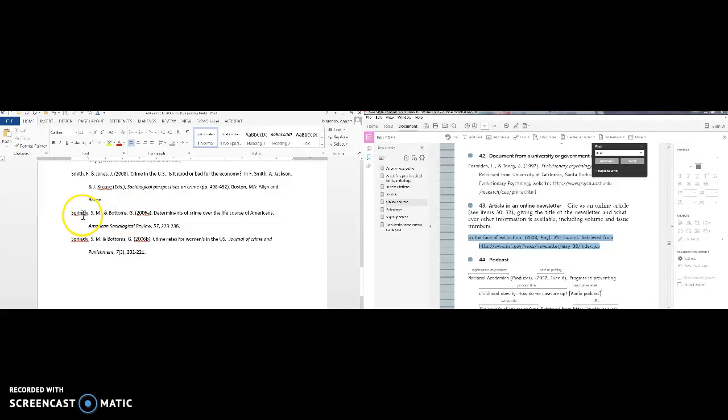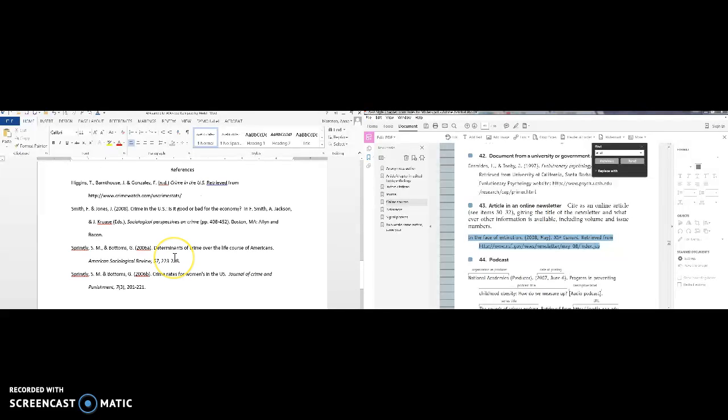Now, let's say this was Springley and Bottoms, and then we had another one that was Springley and Bottoms and Marenko. Springley and Bottoms would go first, and nothing would go before Springley and Bottoms and Marenko. That would also change even if they were both 2006. I'd have Marenko in here to distinguish which they were, and I would not use A and B. So that's what my reference list looks like.